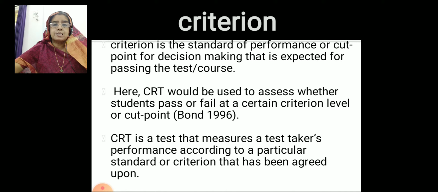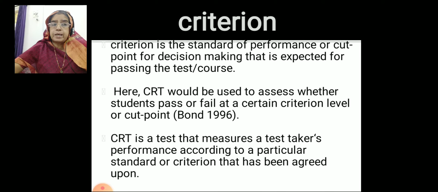So this criterion referenced test, CRT, is useful for educational assessment or educational measurement as teachers, whether all my students pass or fail. That is the common criteria we conduct test and examination in our schools and colleges, and all our students must pass. That is the main criteria for the teacher. So CRT is the test that measures an individual's performance according to a particular standard.